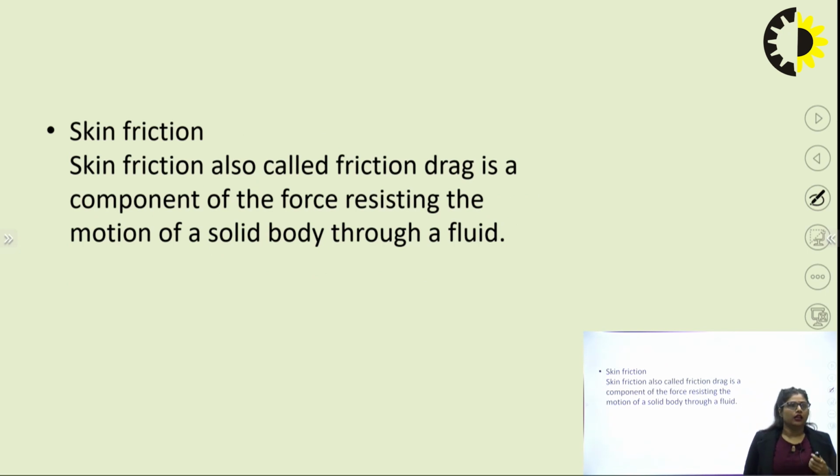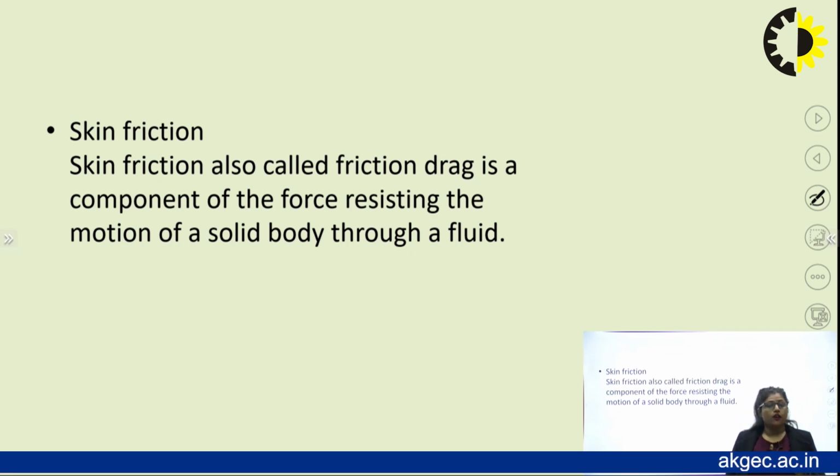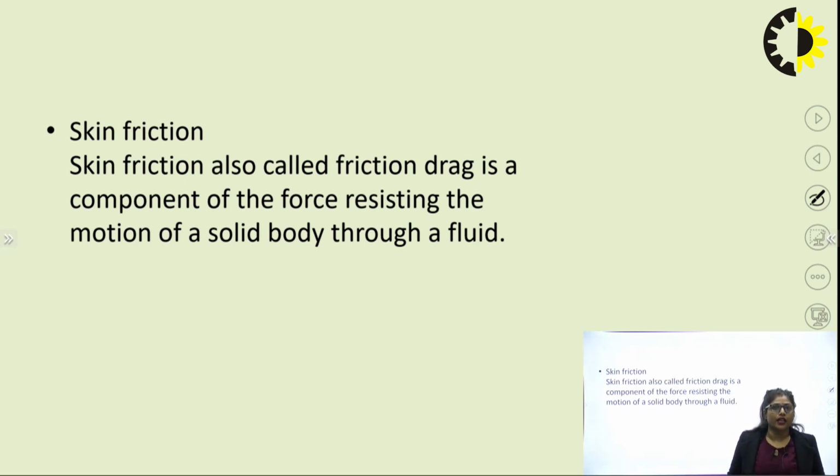Continuing with a different type of friction, that is skin friction. Skin friction, also called frictional drag, is a component of force resisting the motion of a solid body through a fluid. For example, when an aeroplane moves in air, air is a fluid and the aeroplane is a rigid, solid body moving in it.